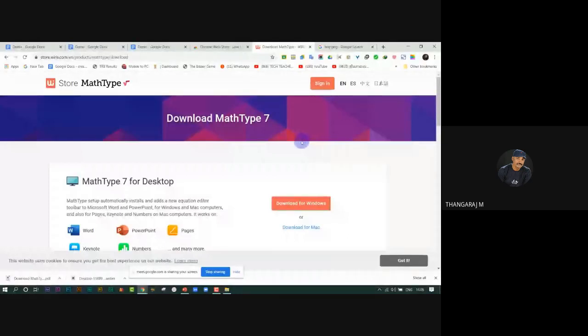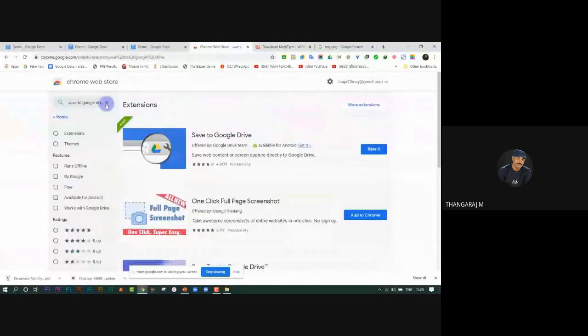Then here the Google Translate extension is there. We download it from the Google Chrome Web Store, Google Translate.